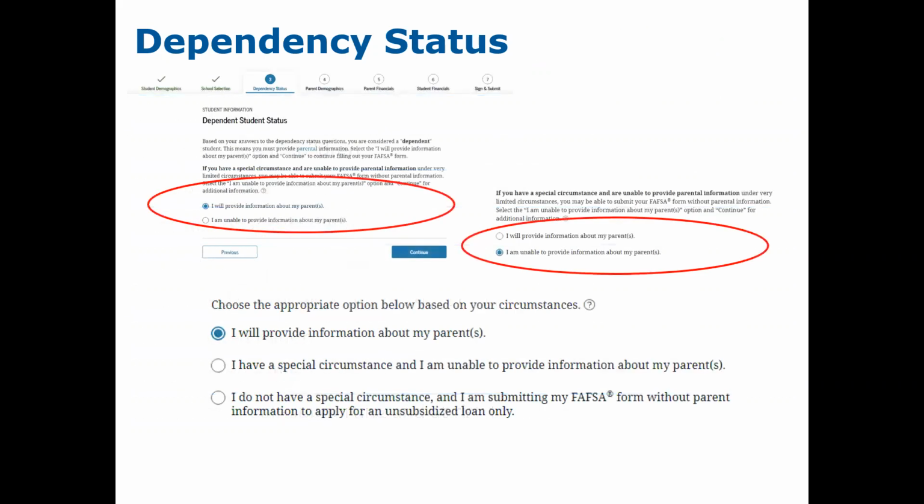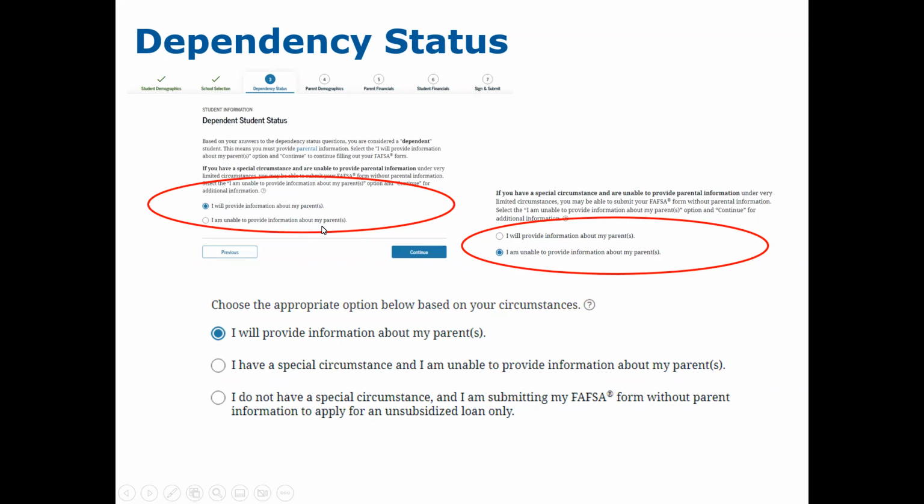When a student does say no to all of those questions, it will tell the student that they have been determined to be dependent, and it means that parents' information must be provided. The student has two choices at this time: to indicate that they will provide information about their parents and move on through the FAFSA, or they may click the button that says, I'm unable to provide information about my parents.